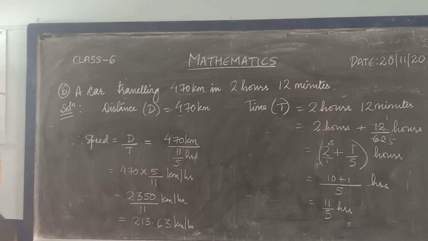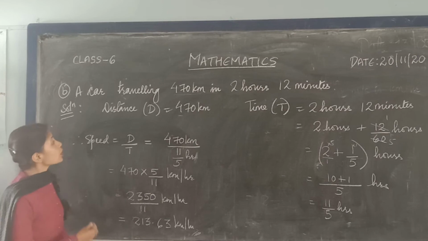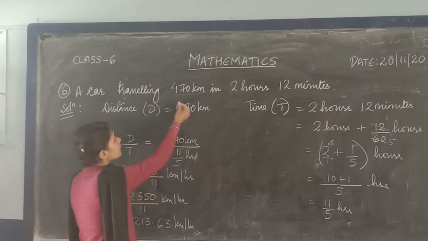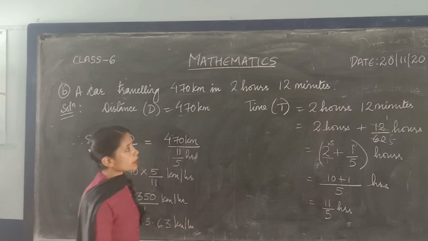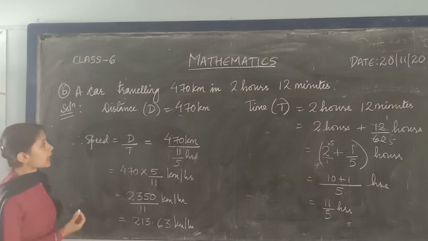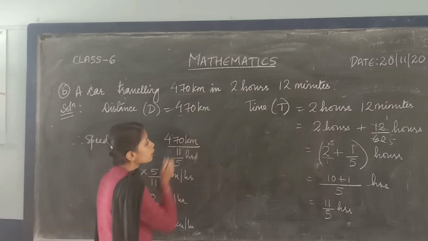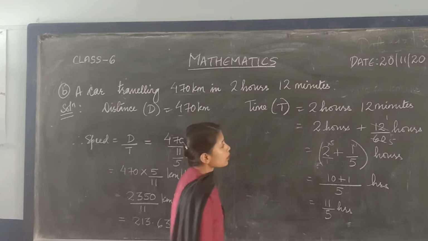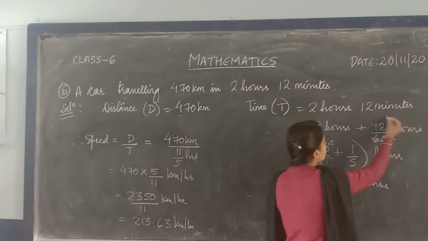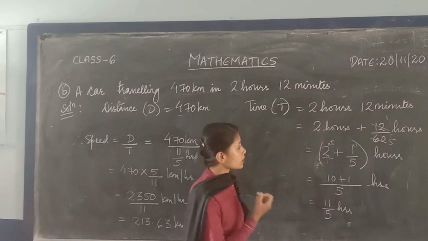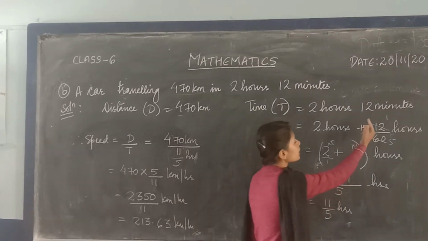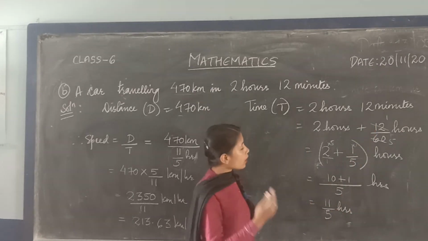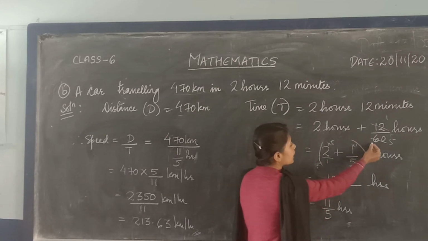Now question number B. A car traveling 470 km in 2 hours 12 minutes. So here the distance traveled by the car is 470 km and the time taken is 2 hours 12 minutes. You have to find the speed of the car. Distance is given, 470 km, and time T is given, 2 hours 12 minutes. So these 12 minutes, first you have to convert into hours. To convert minutes into hours, you have to divide by 60, because you are converting the smaller unit to the bigger unit. Hour is bigger than minute, so you have to divide by 60.